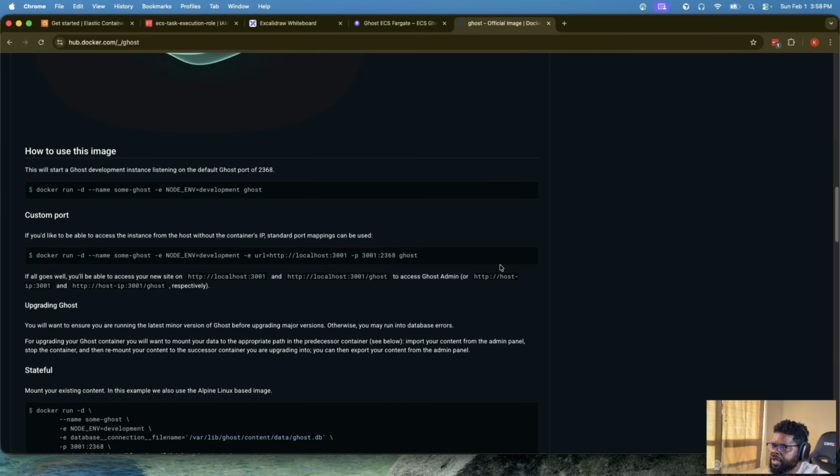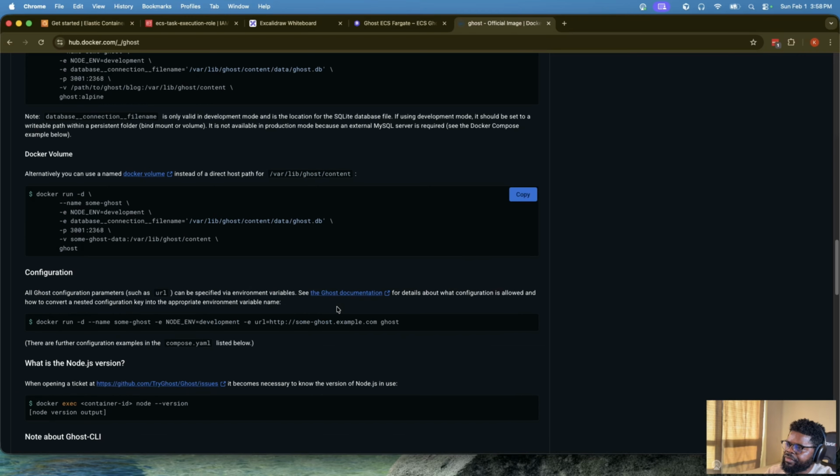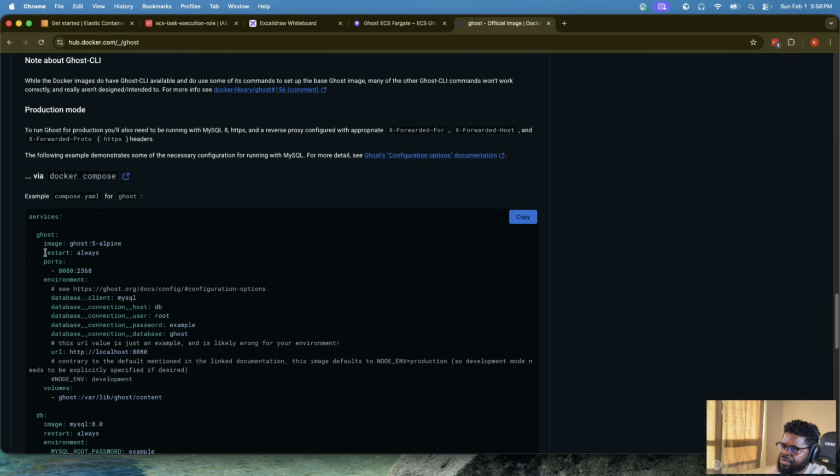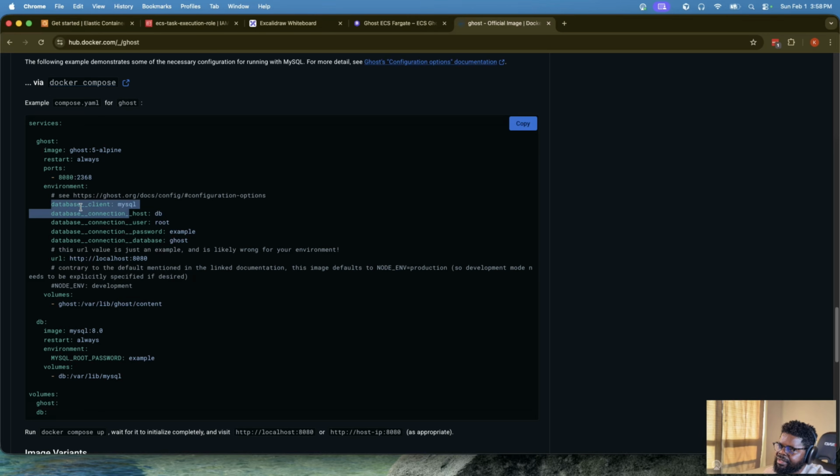We'll look at it and we'll see one of the most important things. I have the finished version, but one thing you need to know about is the image you're going to use, and the port is 2368. That's really the port the Ghost Docker image is going to run on. But the most important things are really, it needs a database client, MySQL, it needs a host, it needs a user. These are all environment variables.